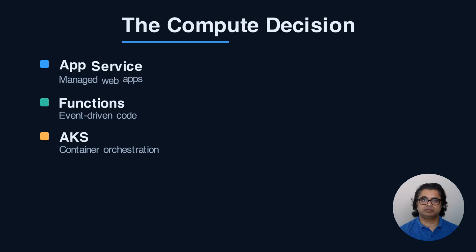I'll compare three compute targets: Azure App Service, Azure Functions, and Azure Kubernetes Service, AKS, give you a decision path that maps a workload to a service, then show what to deploy and what to verify. By the end, you should be able to defend your choice in an architecture review without hand-waving.